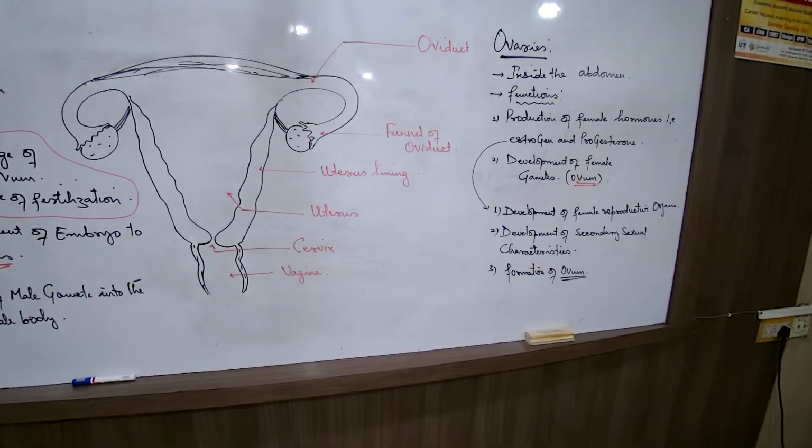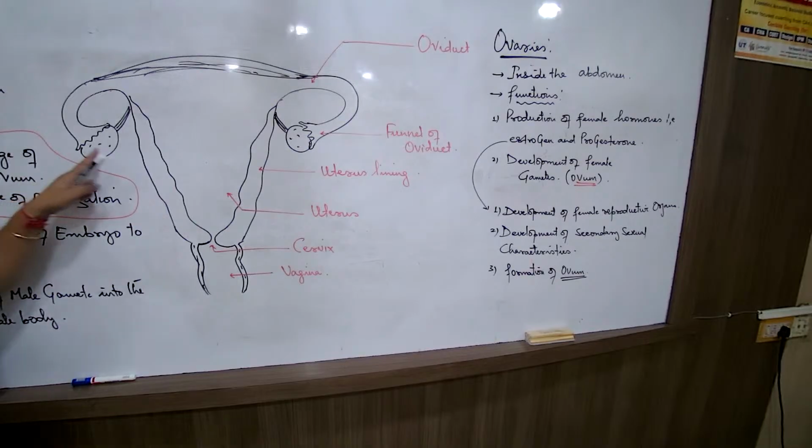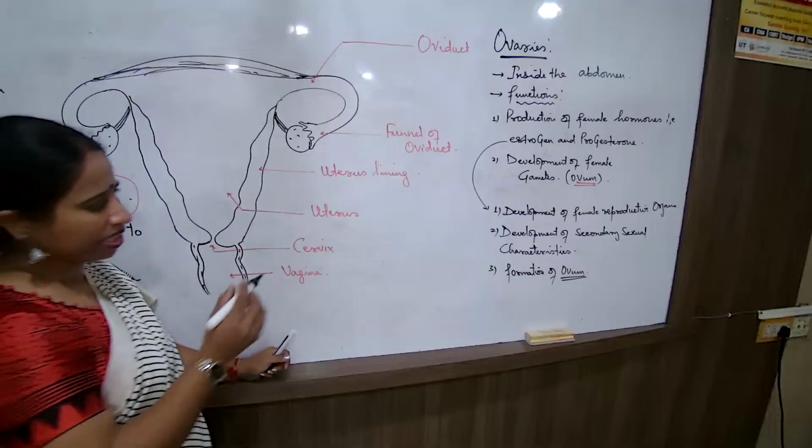अब जब hormone है, what are the functions of the hormones? Responsible for the development of the entire reproductive system, secondary sexual characteristics, and also the gametes. But now I want to look into this entire ovary a little bit in detail.